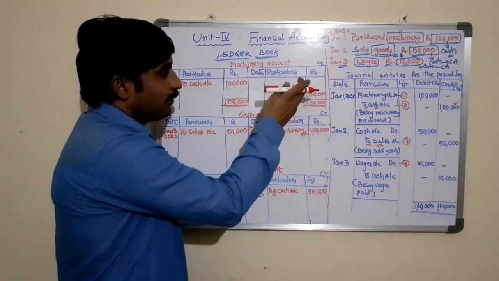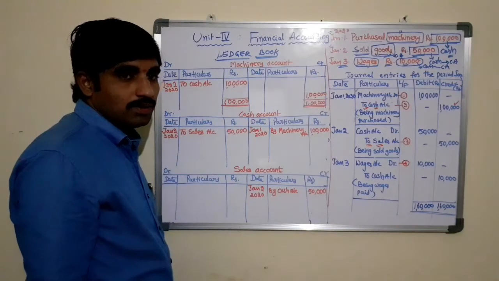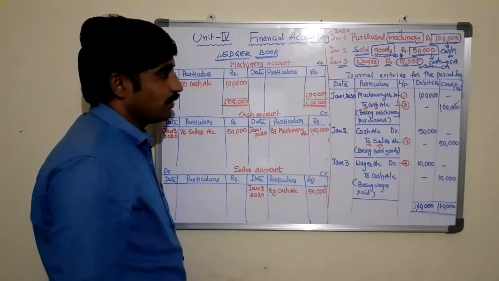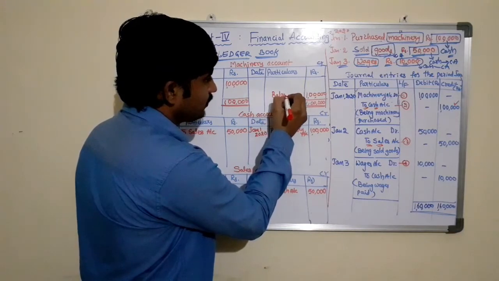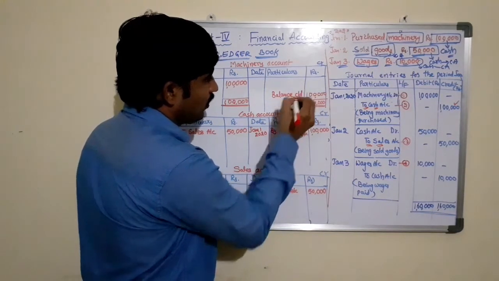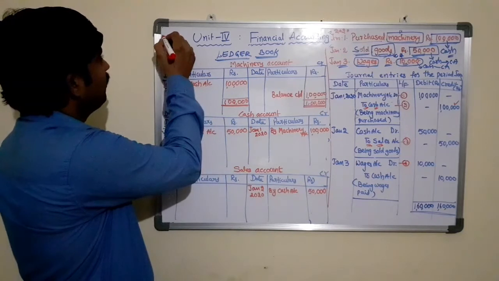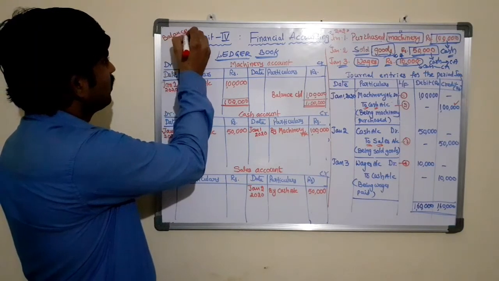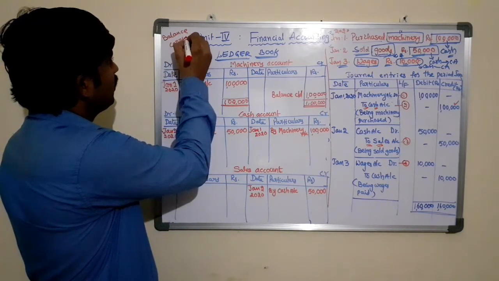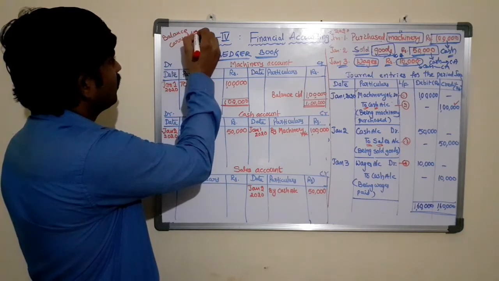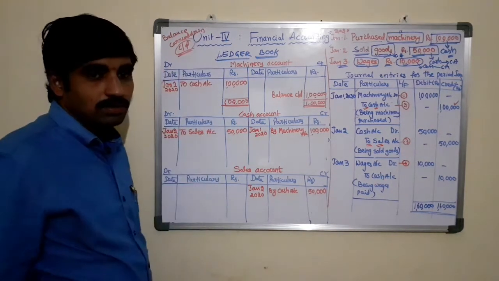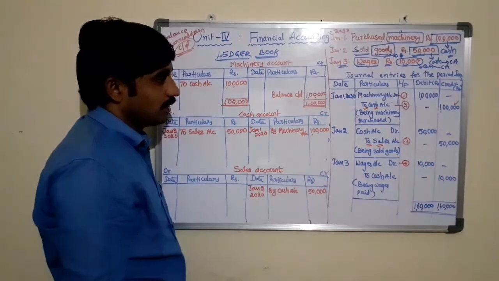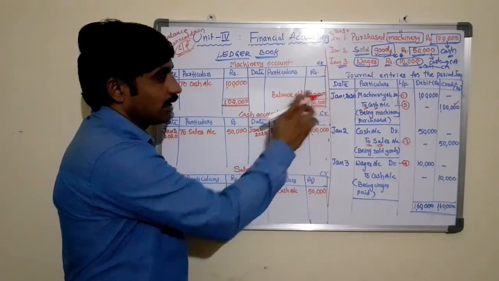Whatever the balancing figure we find is called balance carried down, written simply as C by D, balance carried down.